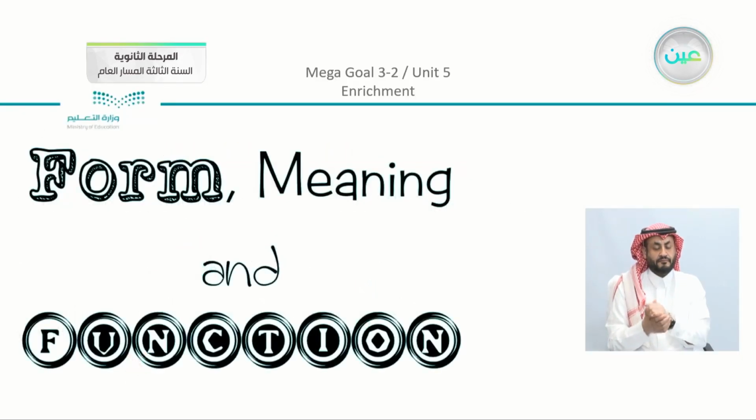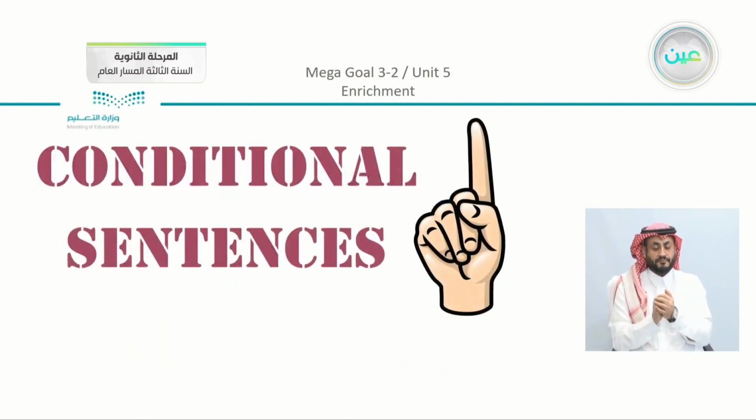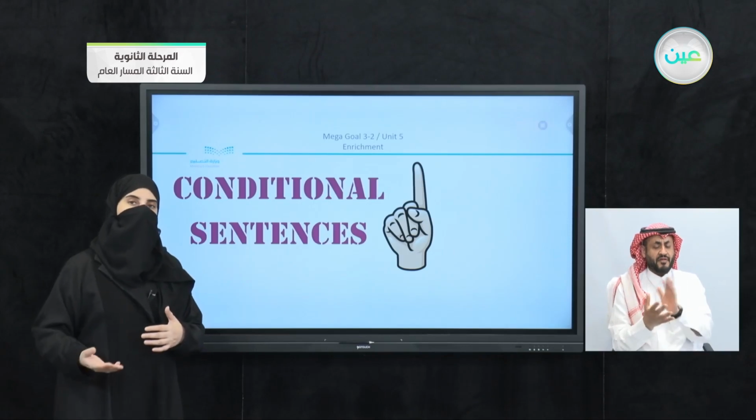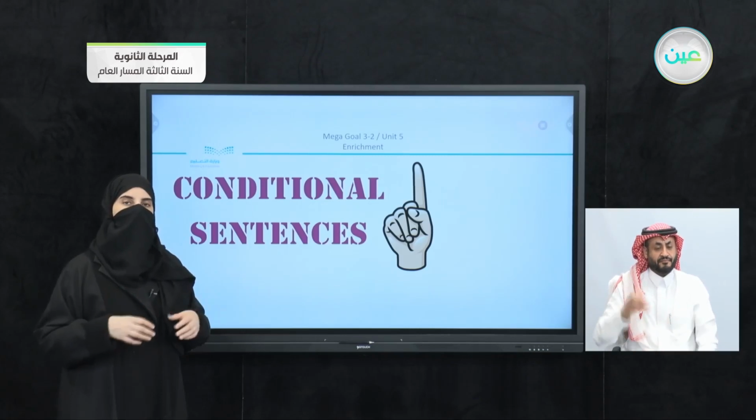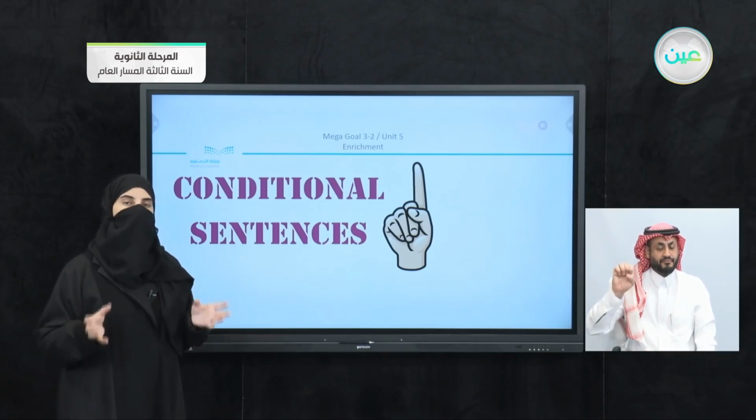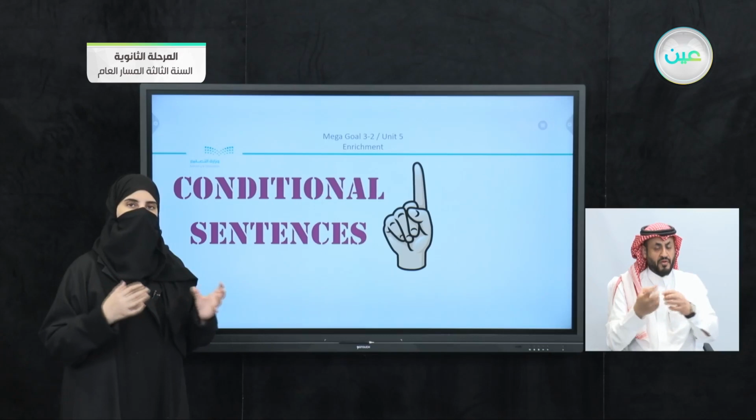Now we're going to move to the other part of our enrichment here, which is the form, meaning, and function. If you recall the structures that we studied also in the form, meaning, and function in Unit 5, yes, we had conditional sentences. Now before we start, the main thing that we have here between the grammar and the form, meaning, and function is the idea of clauses. Now we know that clauses are two ideas or two parts actually in one sentence. Each one has an idea.